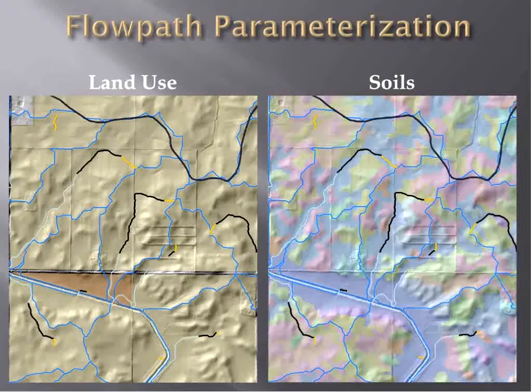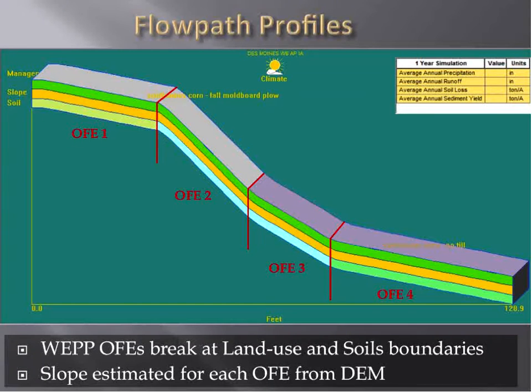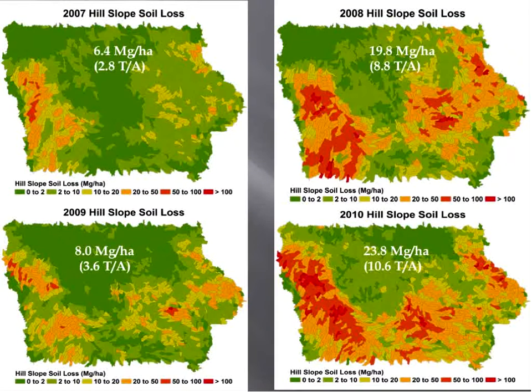We then take those flow paths, we drop them on top of the soils database that we assembled for the ACPF and the land use data. And then for each flow path, where it breaks at land use or soils boundaries, we create an overland flow element. Soil loss is actually calculated by these OFEs and then assembled for that singular flow path.